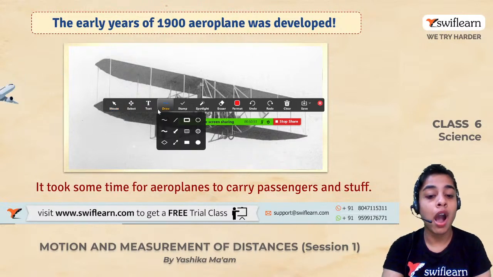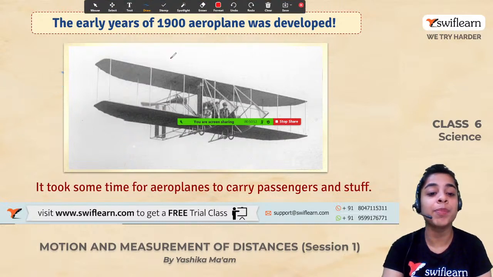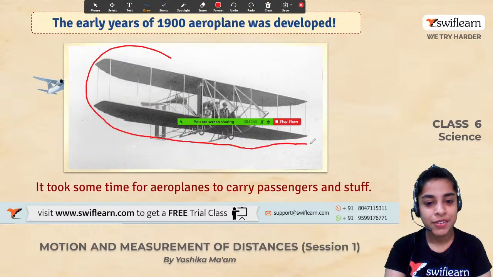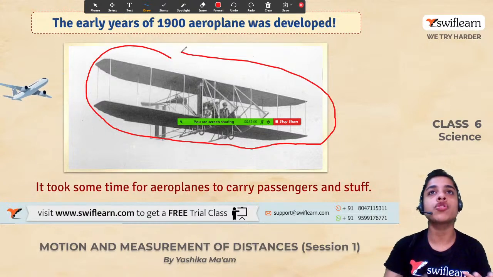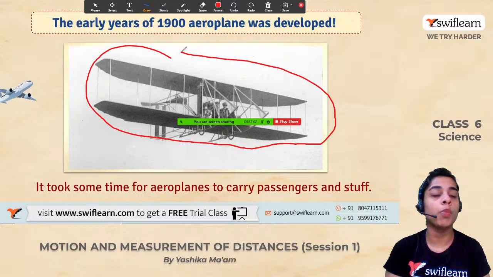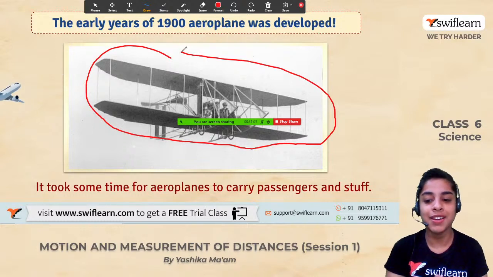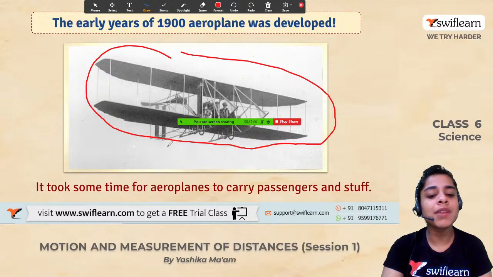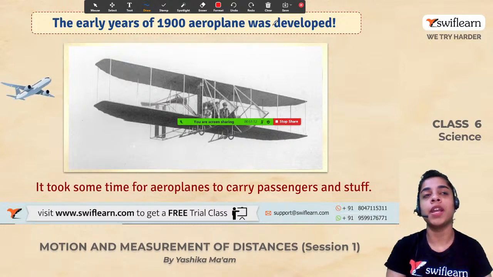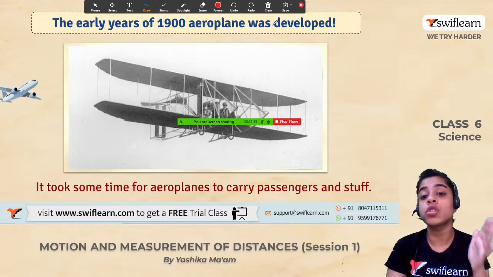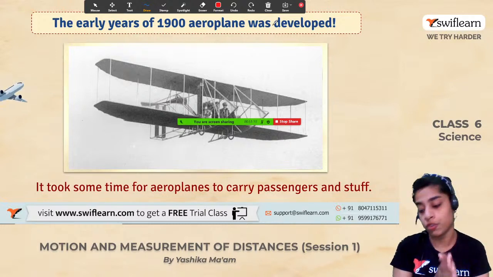Can you see how this basic airplane looks like? And nowadays, when we look at the airplanes, they are so developed, they are so beautiful and fascinating, right? So it took some time for aeroplanes to carry passengers and stuff, but nowadays traveling by airplane is considered as the most convenient means of transport.